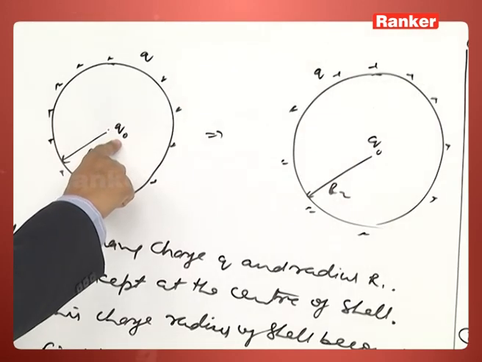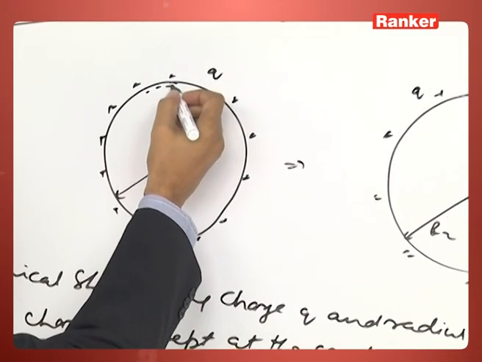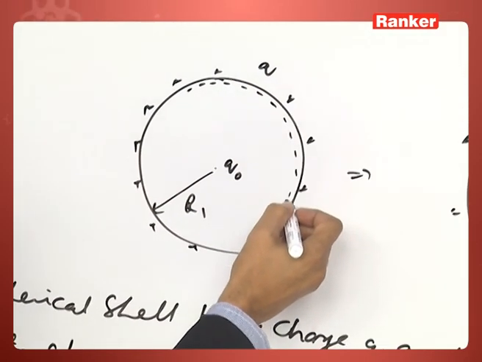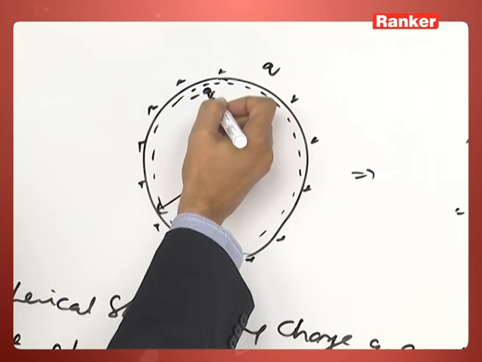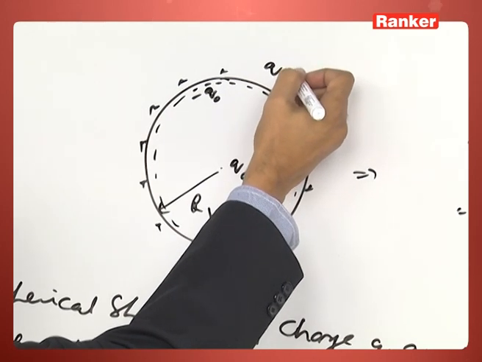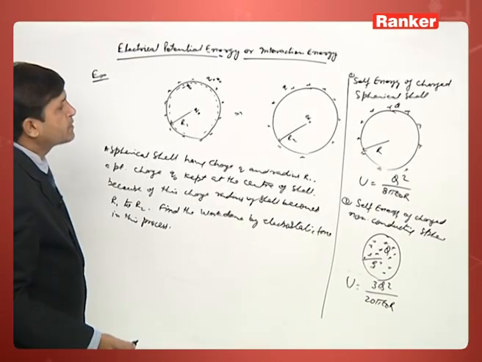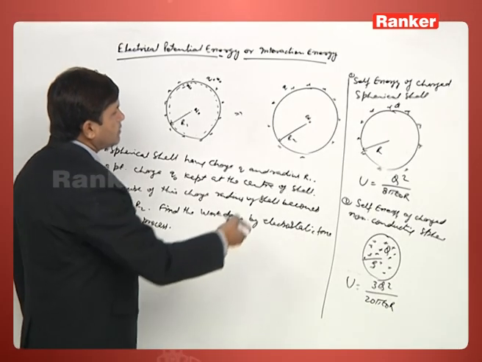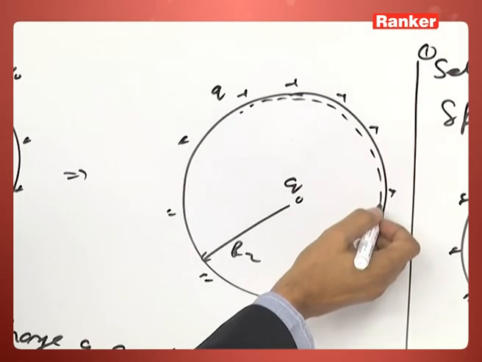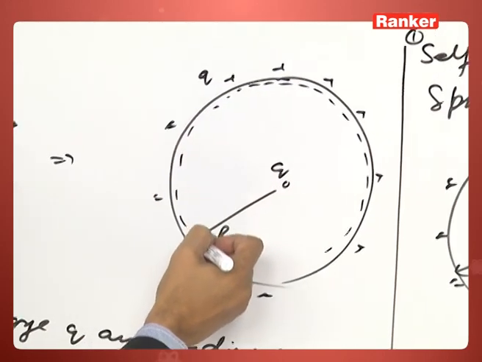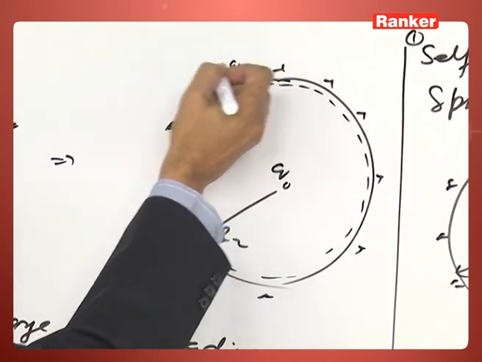Due to the presence of q naught charge, we get induced charge inside the shell, that charge is minus q naught. So, outside of the shell, to oppose that, plus q naught will come. Similarly, when the radius is r2, here also the same thing will happen. Minus q naught will be induced inside the shell, and outside it will be q naught, that's all.